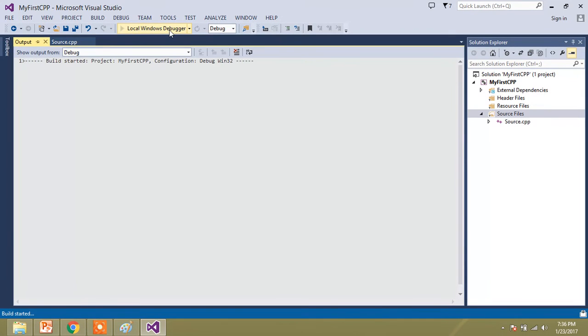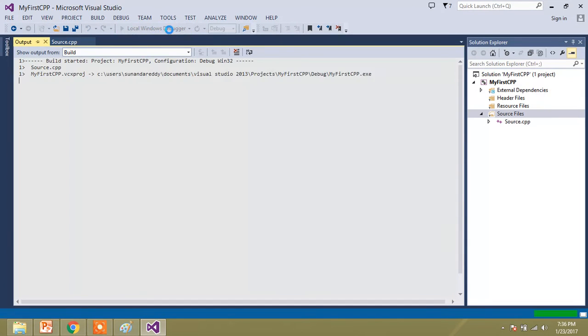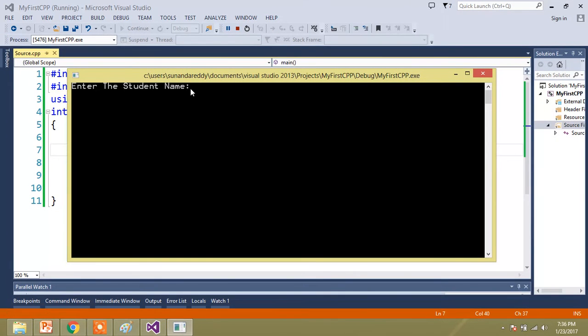Now you have told the user to enter the student name. Until the user enters the name, it will not go to the next line. Let's give some name, Pradeep. Now let's go to the next line. The name of the student is Pradeep.